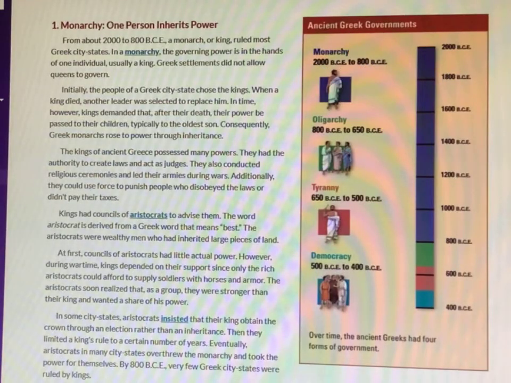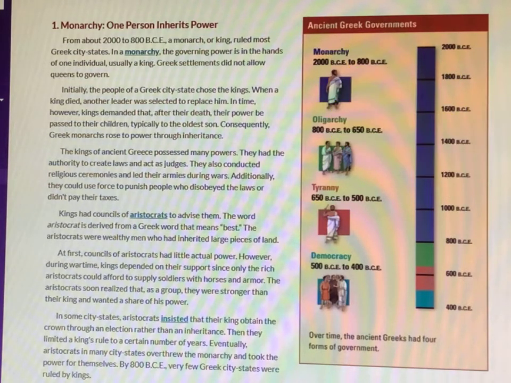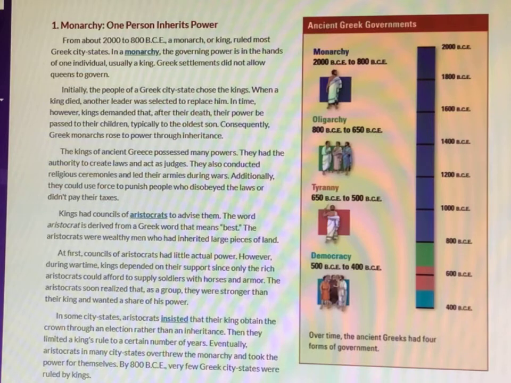Monarchy. One person inherits power. From about 2000 to 800 BCE, a monarch or king ruled most Greek city-states. In a monarchy, the governing power is in the hands of one individual, usually a king. Greek settlements did not allow queens to govern. Initially, the people of a Greek city-state chose the kings. When a king died, another leader was selected to replace him.